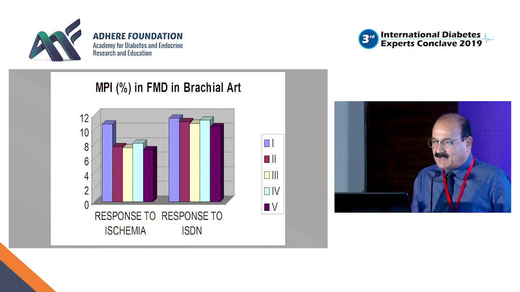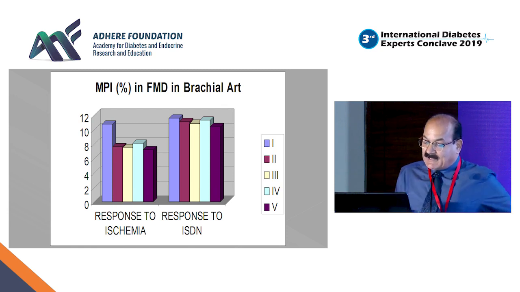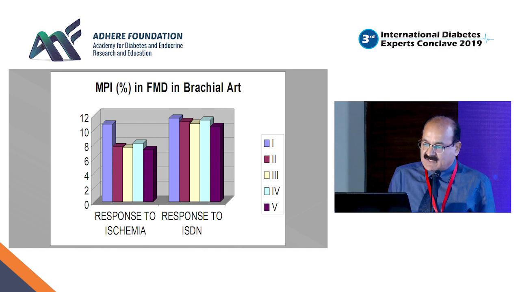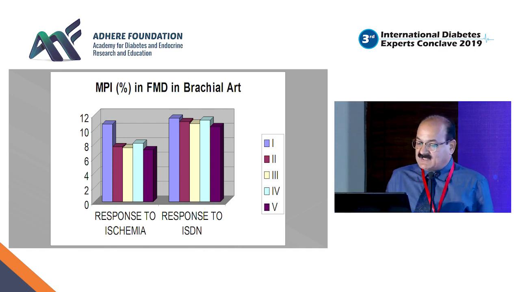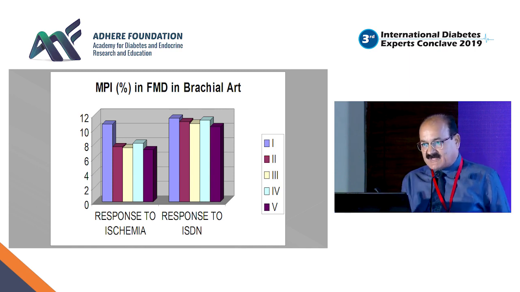And this is what we did as early as, I think, 2005. We presented this data in RSSDI and it got subsequently published also. We did flow-mediated vasodilation as a marker of endothelial dysfunction in obese, diabetic as well as coronary artery disease patients in North Indian population. And to my surprise, all these evaluations I have done on bedside myself.